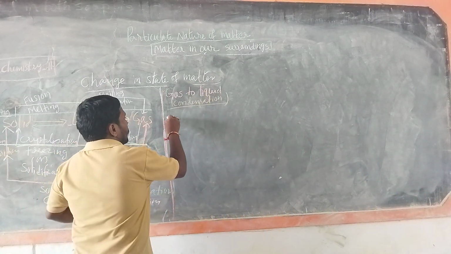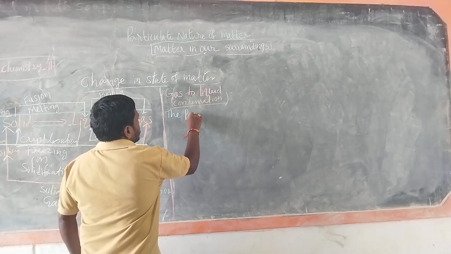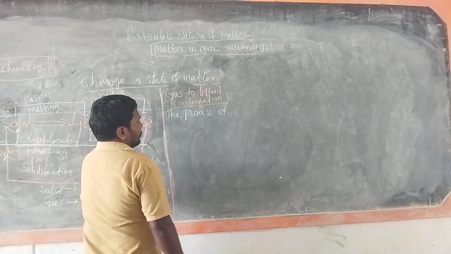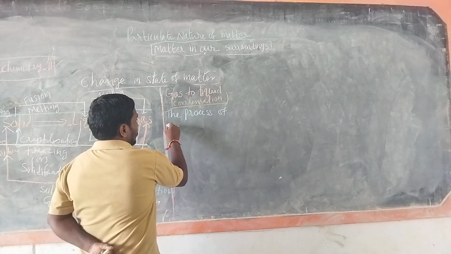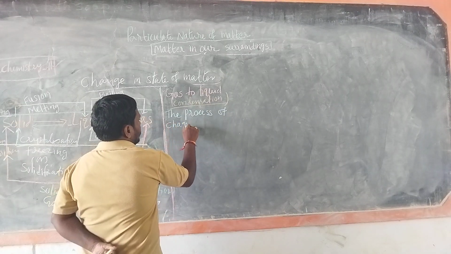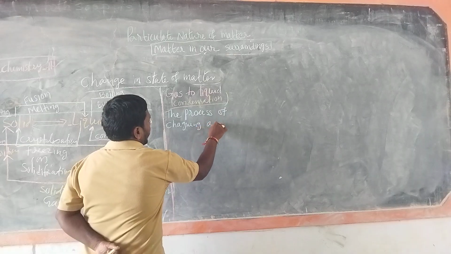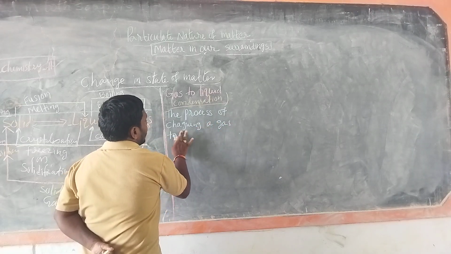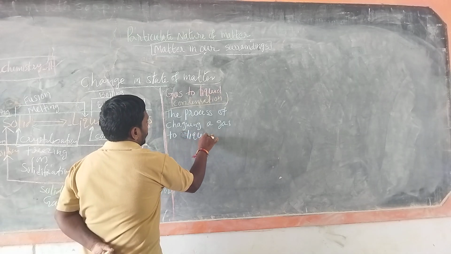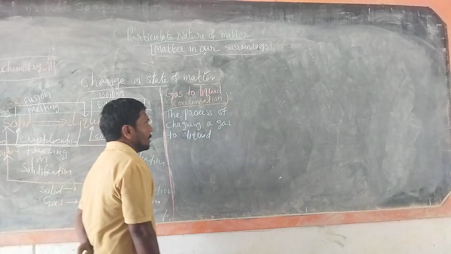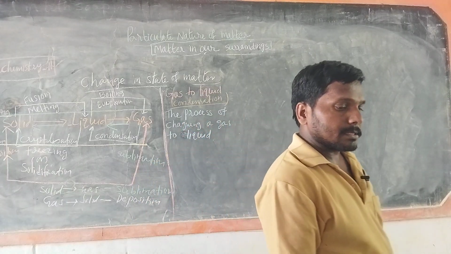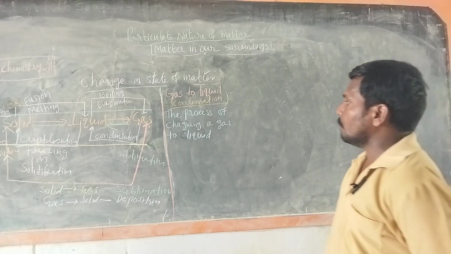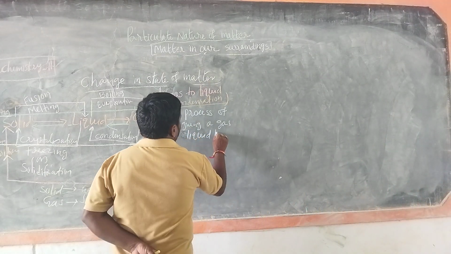So the process of changing a gas or vapor into liquid is called the process of changing a gas to a liquid. How does it happen?